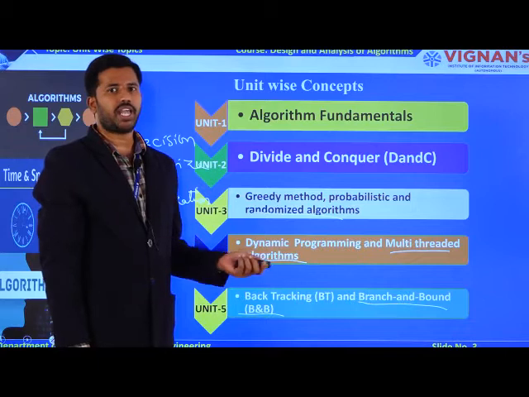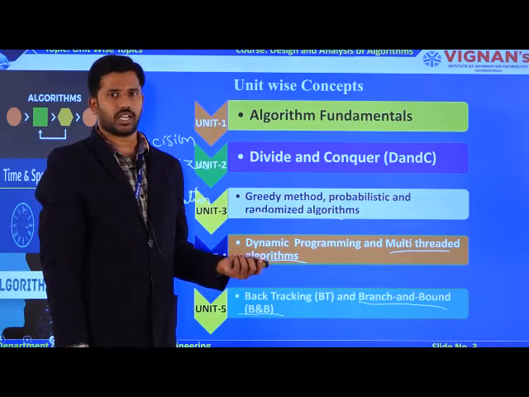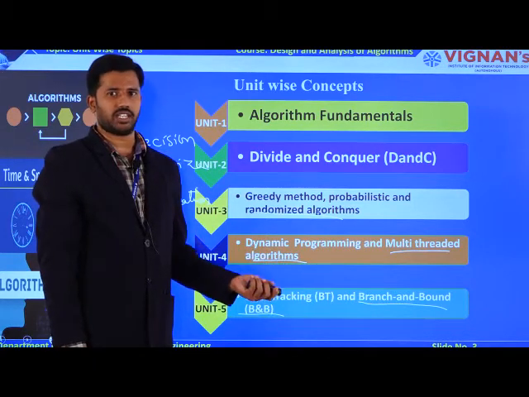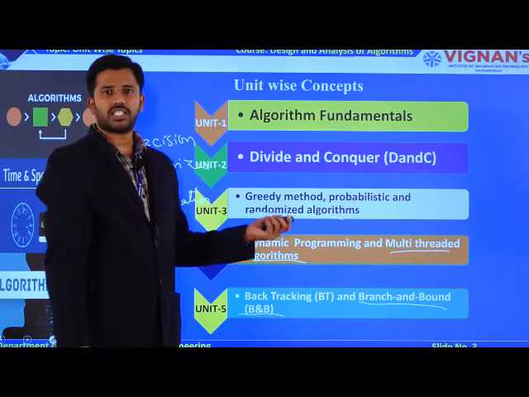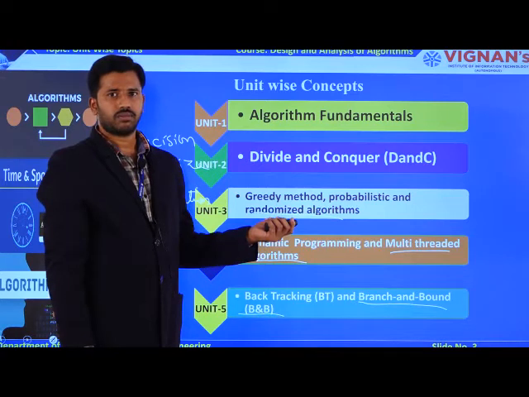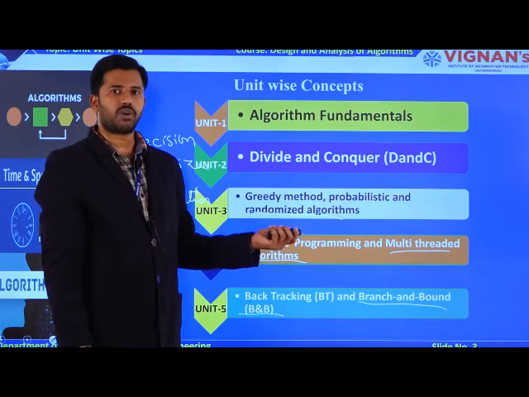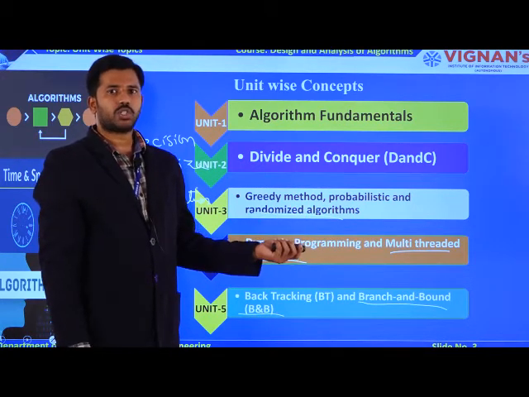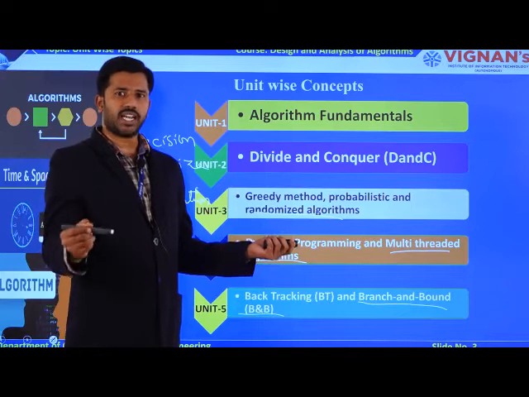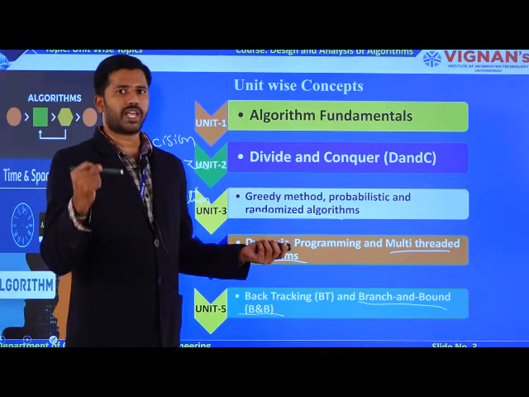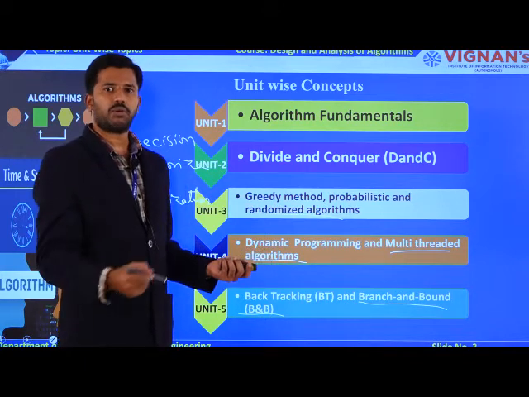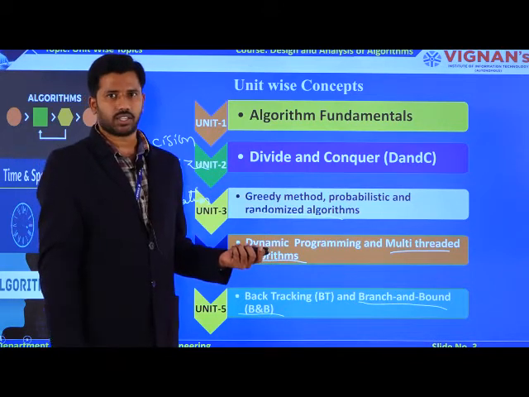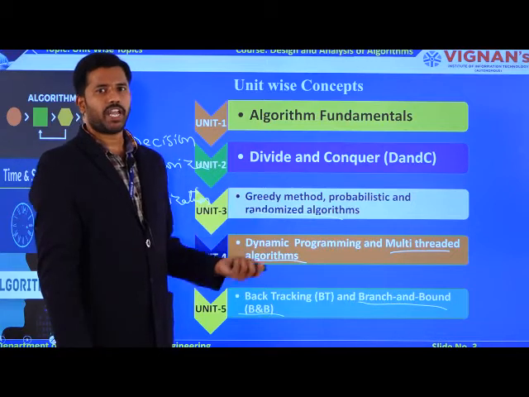That is the main theme behind randomized algorithms. Now coming to multi-threaded algorithms, all the other concepts are single threaded. What is the main theme of multi-threading? To provide the same service to multiple clients at the same time. To execute the same algorithm for multiple clients in real time, ultimately you require multi-threaded algorithms. That is the main theme of this one.